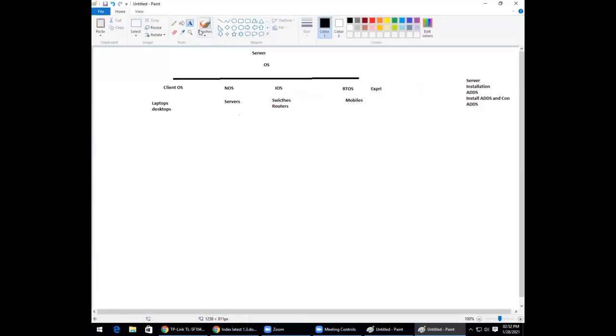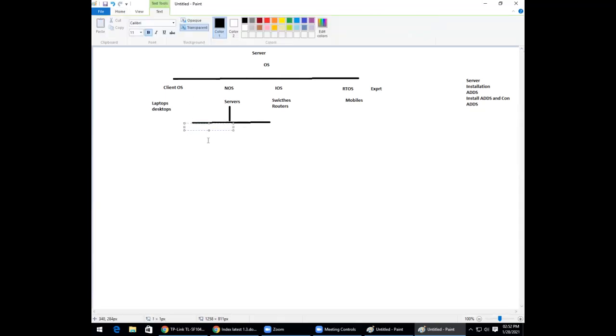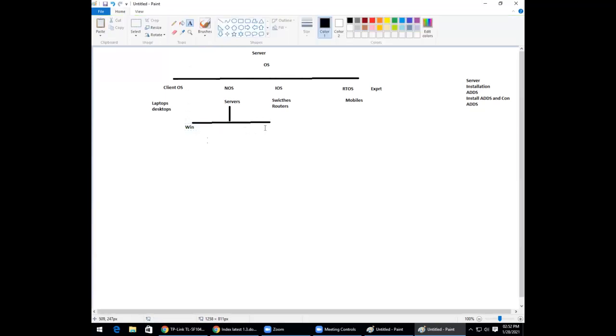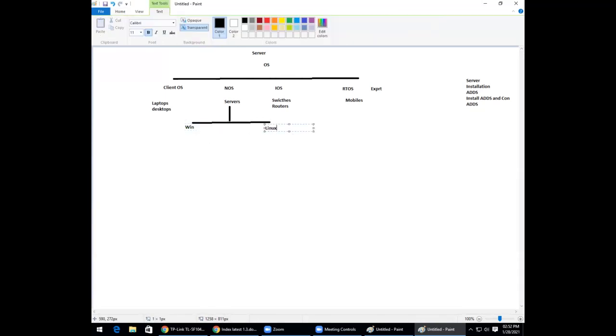Fine. So now we are talking about servers. In the last class we discussed that servers come in 2 types of platforms. One is Windows Server, and then Linux operating system.